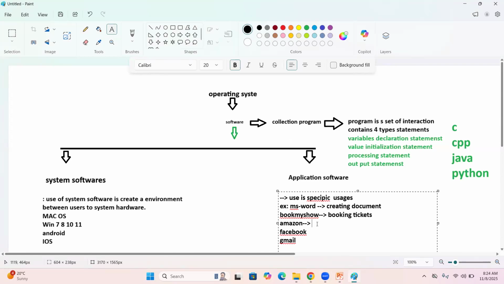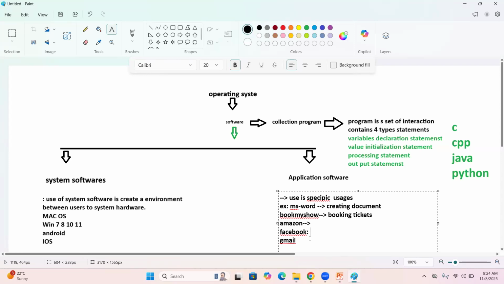Now I am going with the Amazon website. We are purchasing some products. By using the Amazon website, I want to order food. The food ordering functionality is not given in the Amazon website. So the Amazon website is a pure product-based application. They are just selling products. They gave selling product functionality only. Facebook is just for chatting purposes. By using Facebook, we can't create any resume or any documents. Which application is designed for specific functionality, that kind of software is application software.